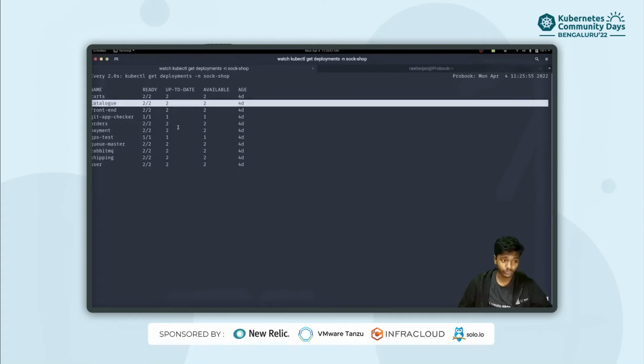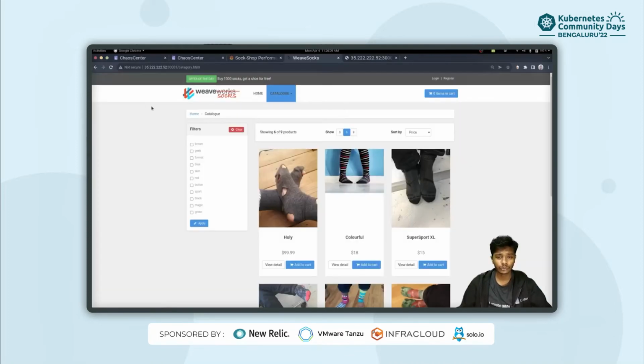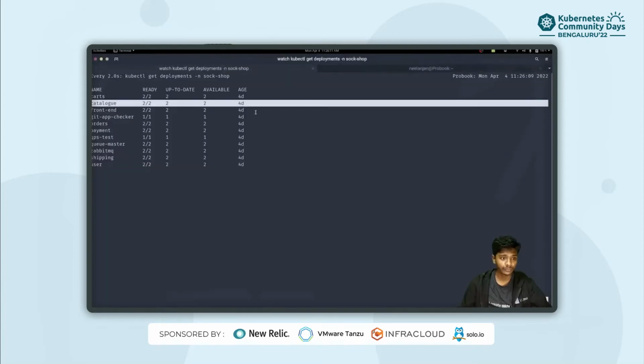So let me ask you, what do you think will happen if we just go ahead and delete both of these pods for a certain chaos interval? What do you think? Would we be able to access our catalog even if our pods are gone? Well, let us find out using LitmusChaos.